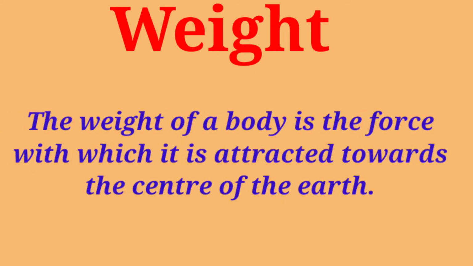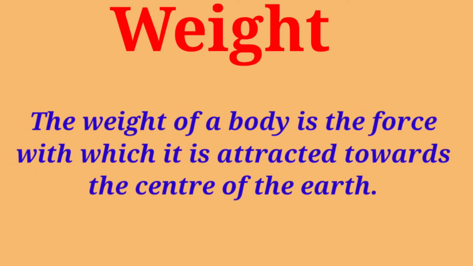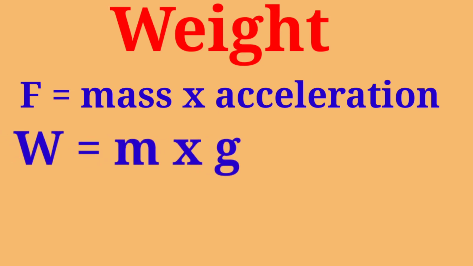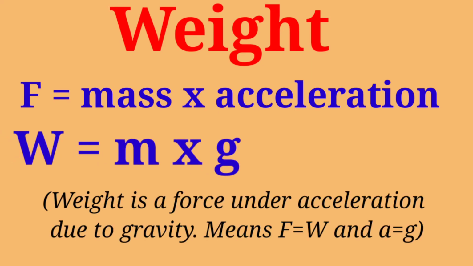Now we discuss weight. Weight of a body is the force with which it is attracted towards the center of the earth. It means weight is a force. It is represented by the symbol W. We know according to Newton's second law of motion that force is equal to mass into acceleration. So with the help of this formula we can write that W, meaning weight, is equal to the mass of the body into acceleration due to gravity.